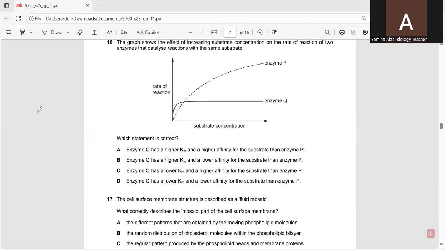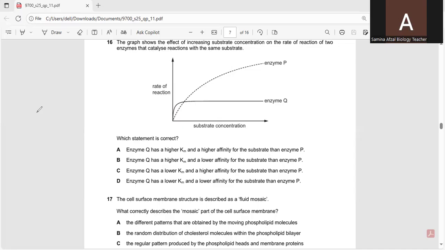So a lower Km indicates that the enzyme reaches half of its maximum reaction rate at a lower substrate concentration. So this means the enzyme has a higher affinity for its substrate, so it can bind and catalyze the reaction more effectively when the substrate is scarce.